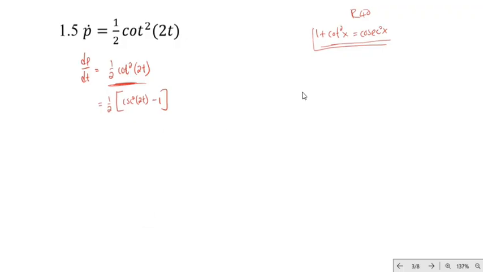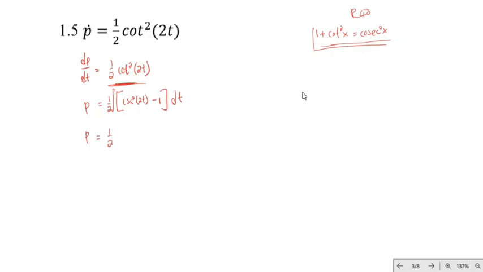So in this case, you have p here, and then here I can just put in the integral sign. Let me just put it there. Okay, so we have dt. So now we're just going to integrate. So we have p there, we have 1 over 2 then. So what is the integral of cosec squared of 2t?